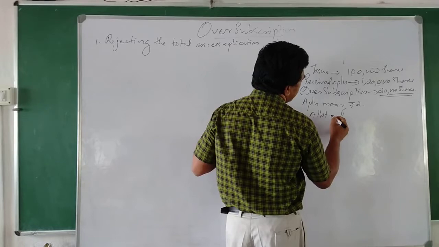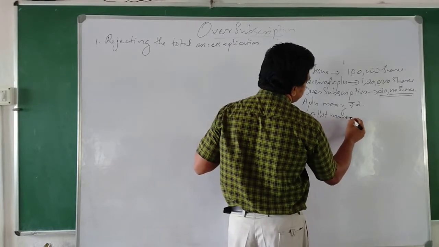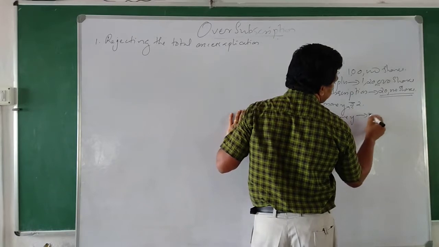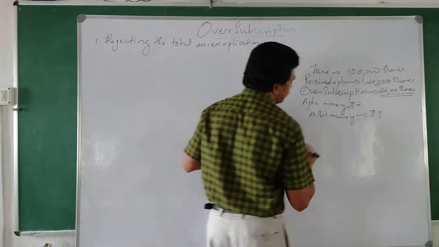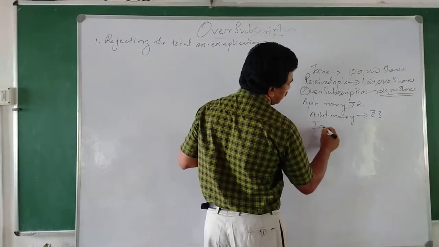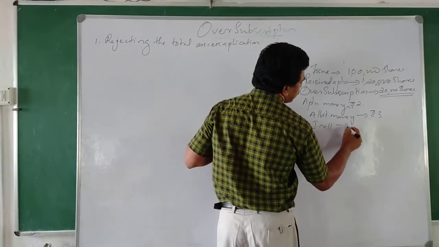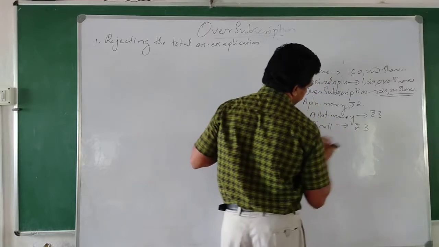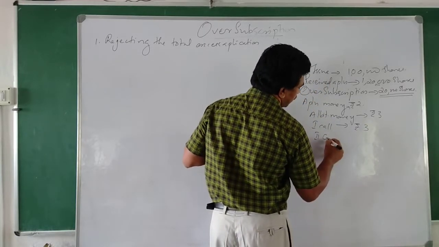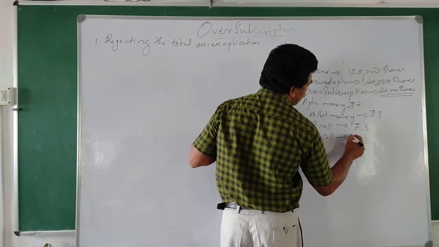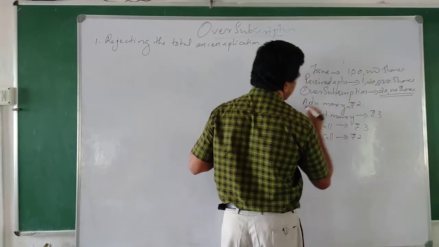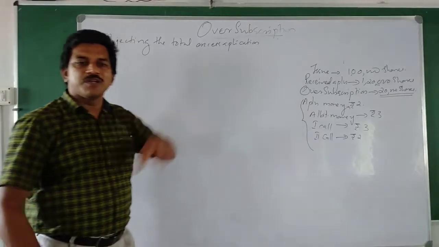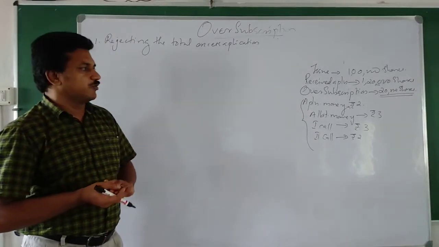Allotment money is at the rate of rupees 3. First call at the rate of rupees 3 and second call the remaining amount, how much? Rupees 2. So this was the installment for collecting the share amount.